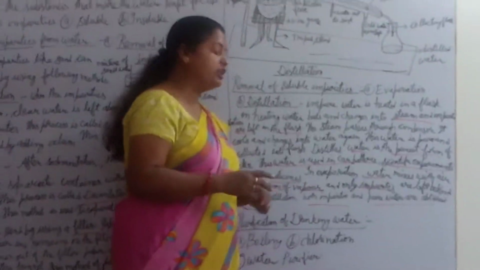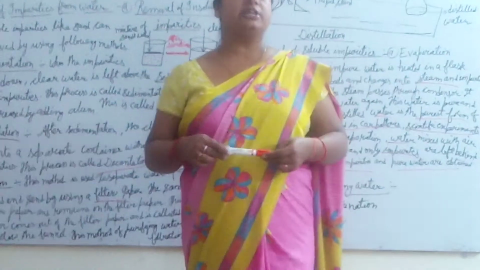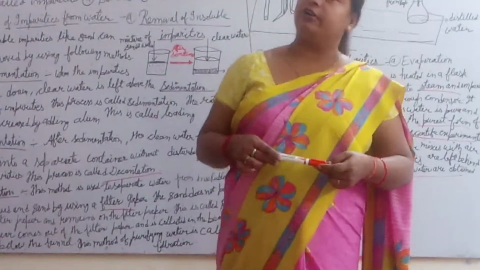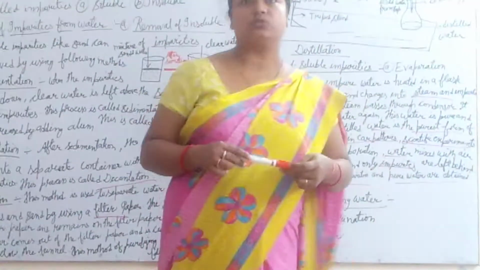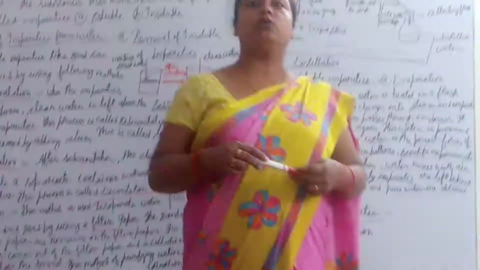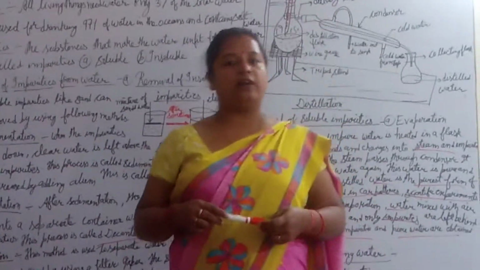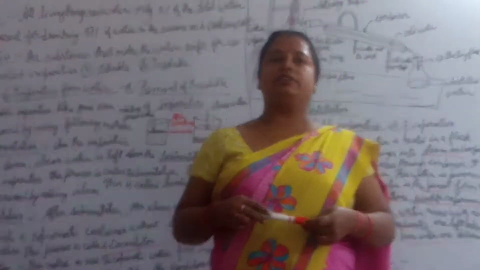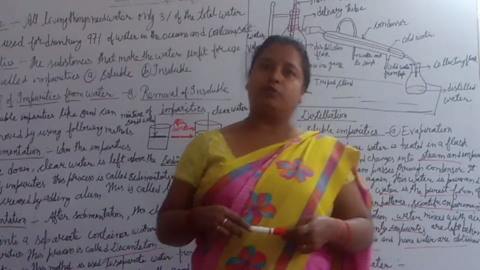Next one is chlorination. Alum and chlorine tablets are available in the market. You can purchase them, and through chlorine tablets you can purify the water. They can also kill the germs inside the water. Next, water purifier. Nowadays we are using RO, filter, and aqua. Everyone knows it very well. With the help of these techniques, we can purify the water.